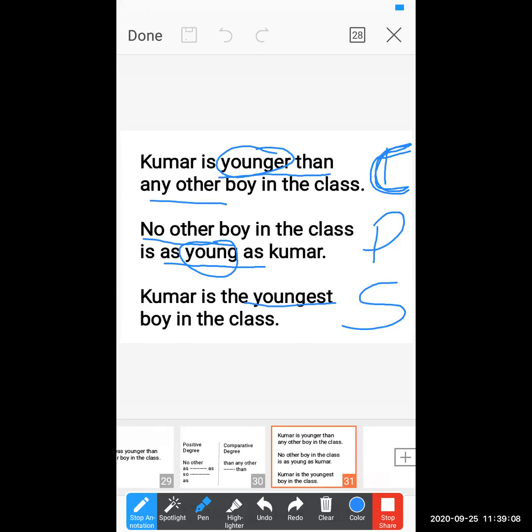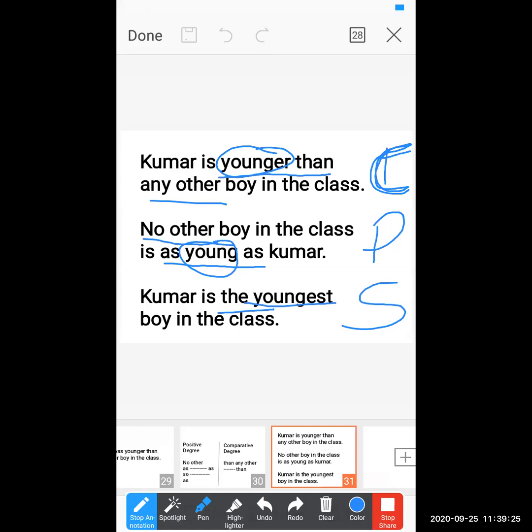And here you can see the superlative degree sentence formation: the. So, Kumar is the youngest boy in the class. Okay, here did you find "one of the"? Here did you find "of all the"? No, only "the" youngest boy in the class.